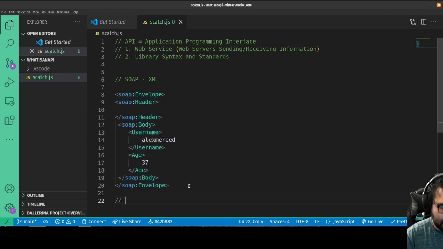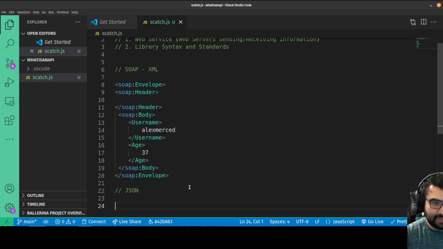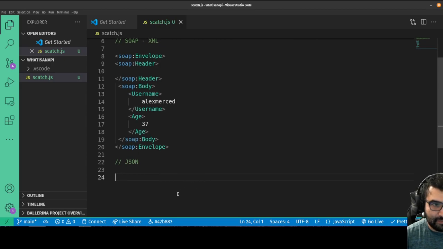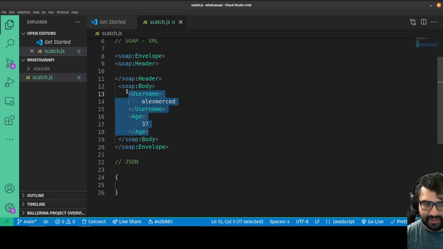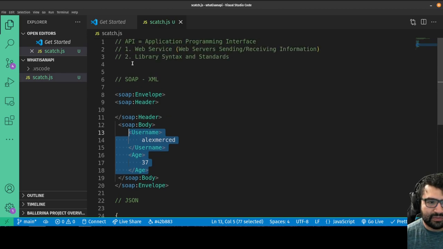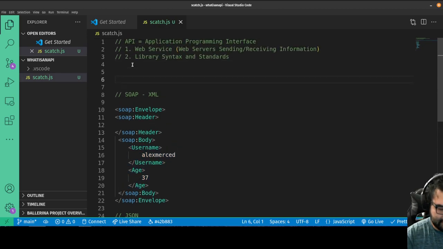JSON is another format for serializing data. Basically, if I were to take that same information, generally you just deliver the body. The JSON would just be the way you set the body, because generally you can put all the other information in the actual HTTP request, because that's how data is generally traveling between applications. They use HTTP, so let me show you what an HTTP message looks like.